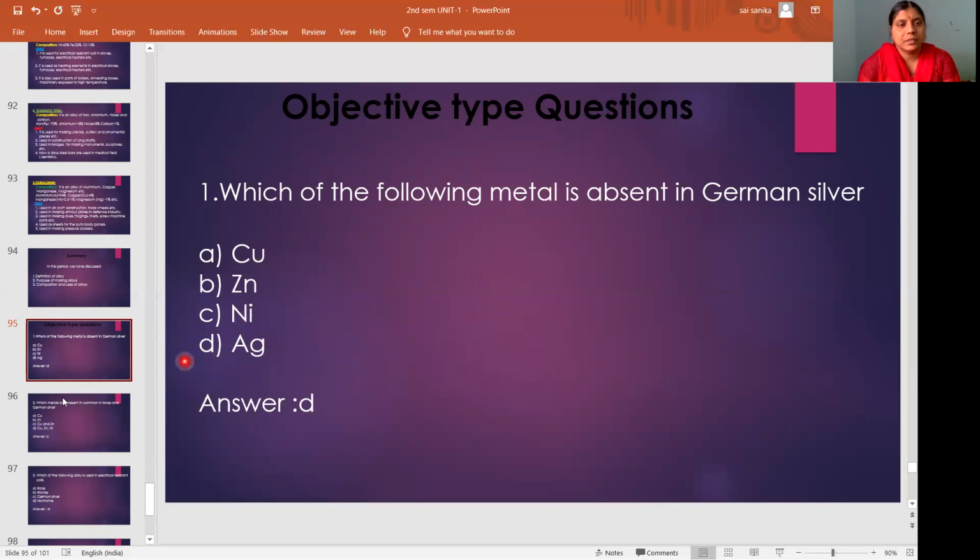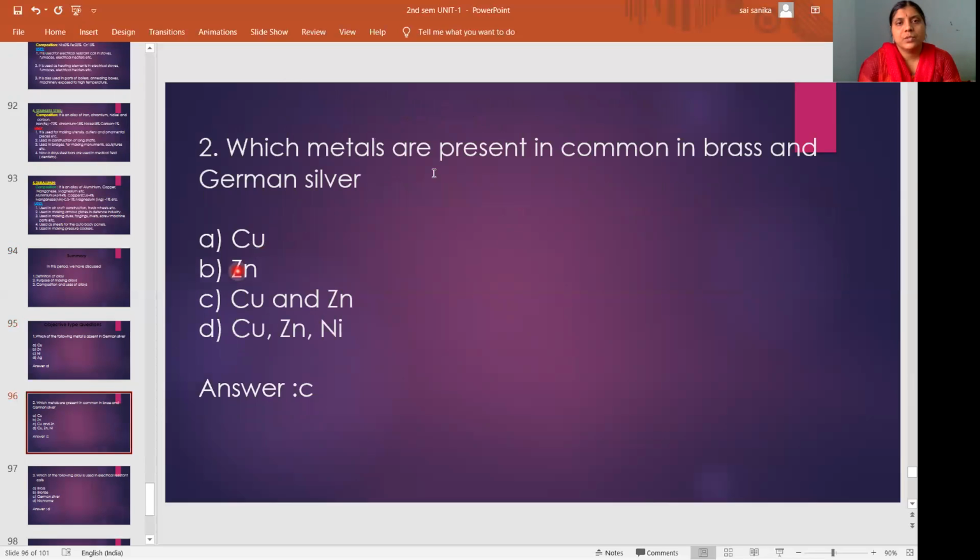Next, which metals are present in common in brass and German silver? The options: A copper, B zinc, C copper and zinc, D copper, zinc and nickel. Common means the metals are present in both these alloys.